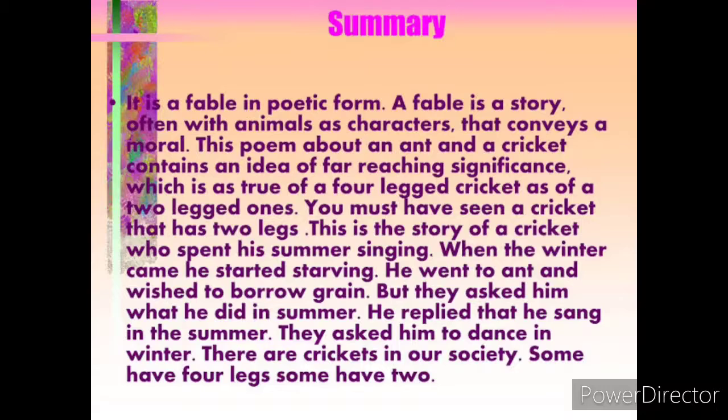This poem about an ant and a cricket contains an idea of far-reaching significance, which is true of a four-legged cricket as of a two-legged one. You must have seen a cricket that has two legs.